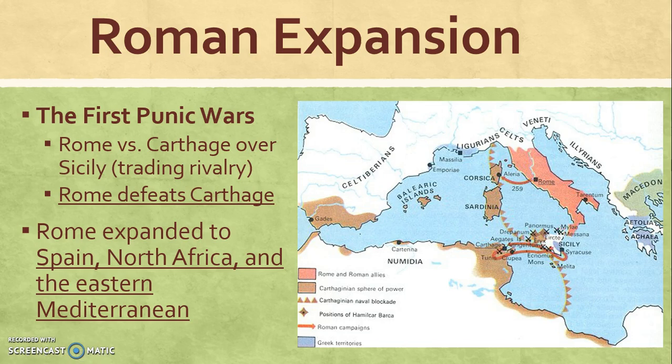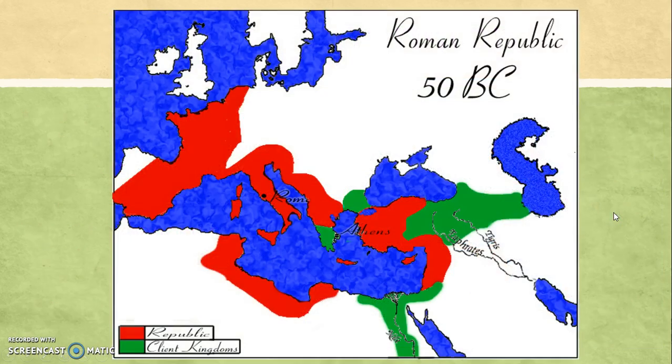Rome eventually defeated the Carthaginians, and they expanded into North Africa and even into Spain and the Eastern Mediterranean as well, these islands around here and out here. By the time that the Punic Wars had ended, this is what the Roman Empire had expanded to by 50 BC.